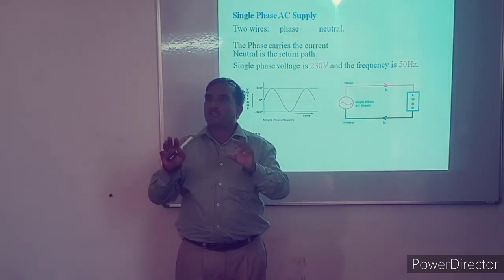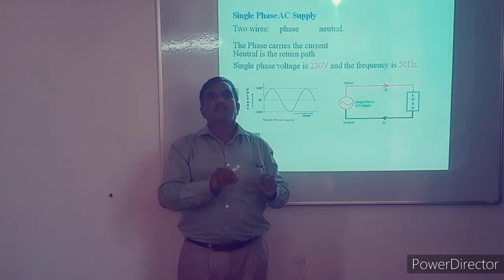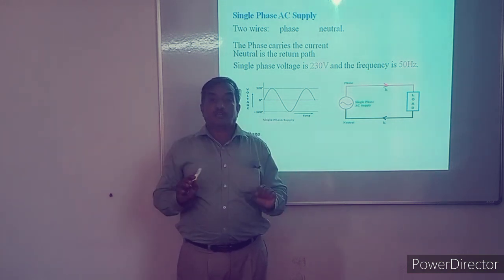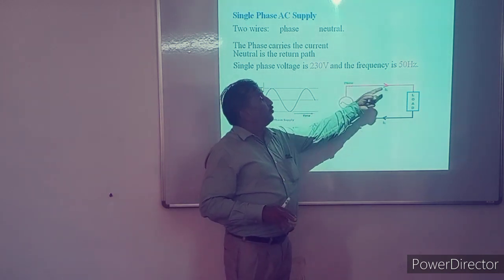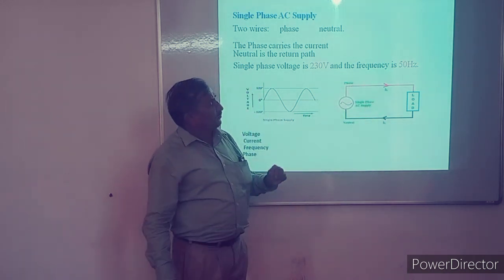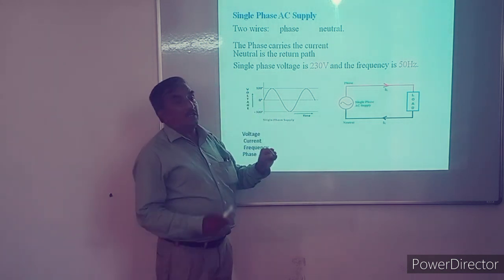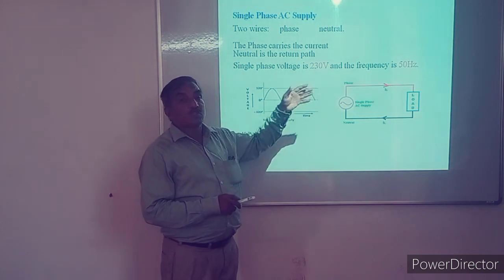Suppose we want to start a tube light. Two wires must be there, one phase wire, one neutral wire, and when the circuit completes, the tube gives light. For the fan, two wires are essential. So this is important. Two wires are there, and again I want to explain in detail how this single phase AC source acts.